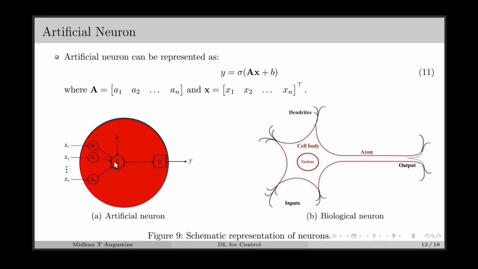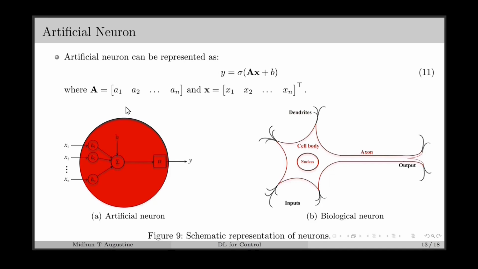After taking the weighted sum, we add a bias term, denoted by b. This is an affine transformation of the input. After that, we apply a nonlinear function to it. The nonlinear function is denoted by sigma, which is called the activation function. For example, the ReLU, which we already saw, is a popular activation function.